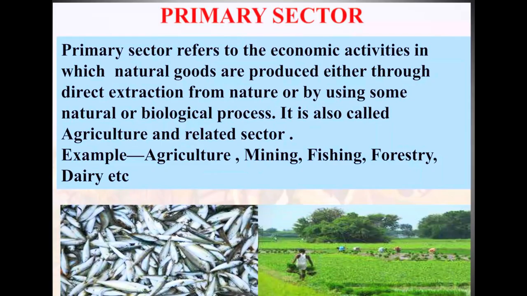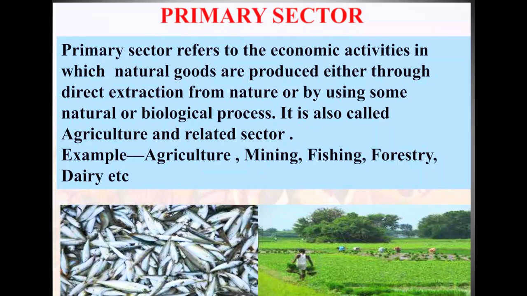The primary sector is also known as the agricultural sector, because primary sector refers to the economic activities in which natural goods are produced either through direct extraction from nature or by using some natural or biological process. The sector is related to agricultural activities, animal husbandry and fishing, which depend on natural resources, and these are the examples of primary sector activities. You can see the examples from the given picture.